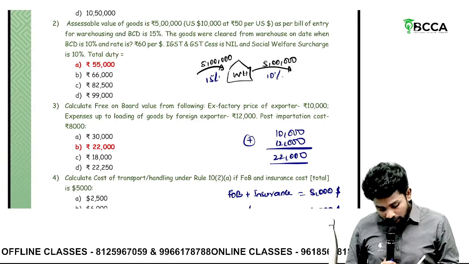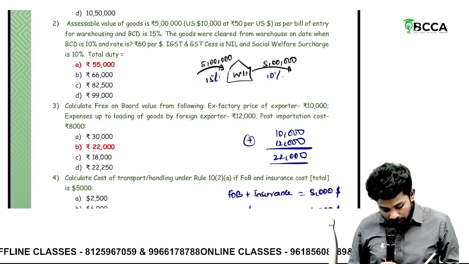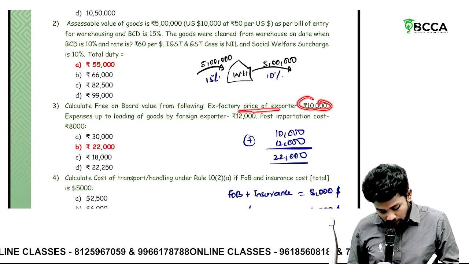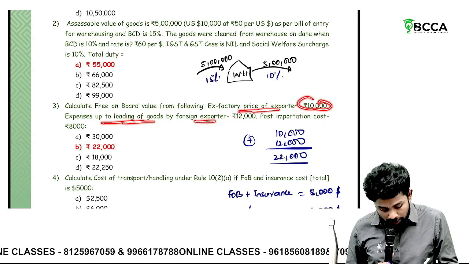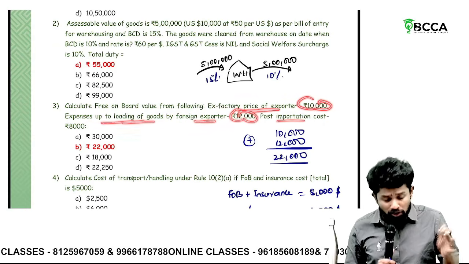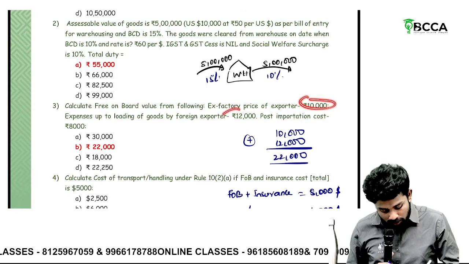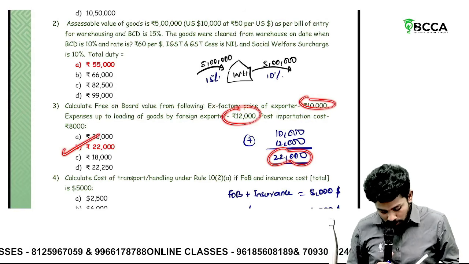Then calculate FOB from the following. Ex-factory price 10,000. Expenses up to loading 12,000. Post importation cost and all will not be added. So 10,000 plus 12,000, it is 22,000.